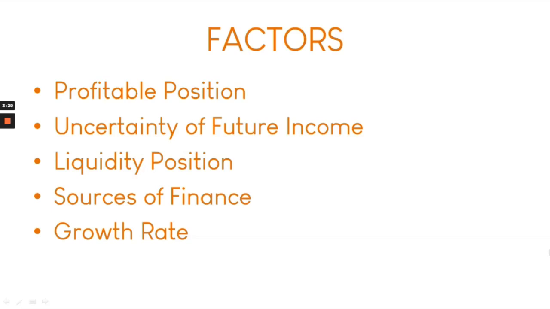Number 2, we have the uncertainty of future income. This is the decision of whether we'll select a stable or a constant dividend policy. Since future income is going to be very hard to predict, it will be very beneficial for the business and its shareholders that we use the constant dividend policy. Why is it perceived as better for the company, and also for the shareholders' sake? Now, the idea of the constant dividends is that it is linked to the short-term progression.